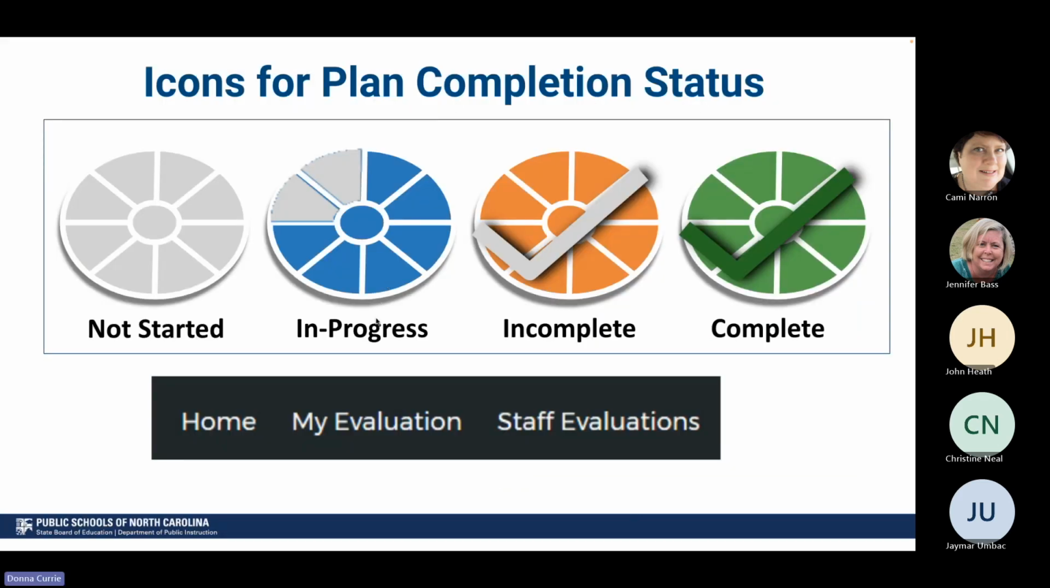Once you are in your evaluation, you're going to see what we call the flowers, and these explain the process for each. If you see something that is gray, that means it has not started yet at all. If you see something that is three-quarters blue, that means it is in progress. If you see something that is orange with the check, that means it's almost finished, or it may have been reopened. There's just a little bit left to get it complete, but at this time it is still incomplete. Our goal is to get those little green circles with the green check. That means it is complete and finished. So as you're navigating the system, that is what these colored little circles mean.